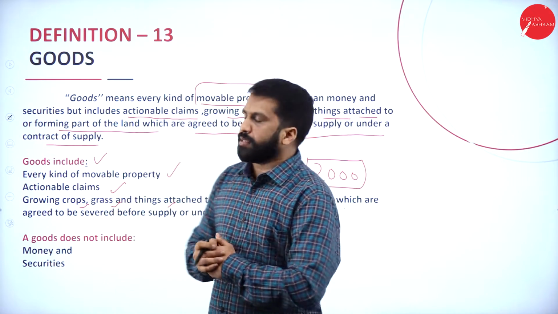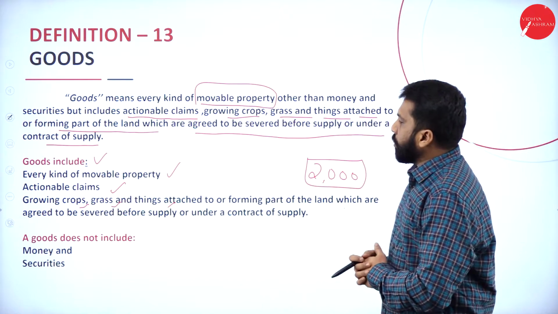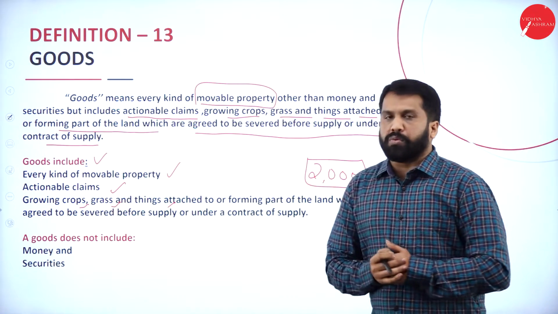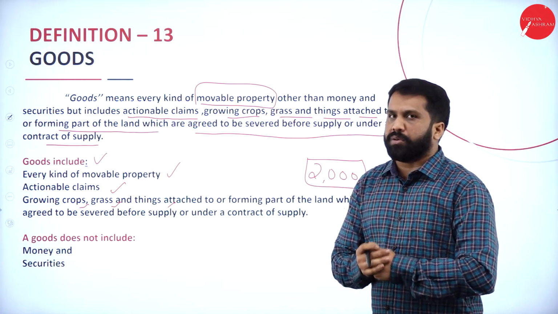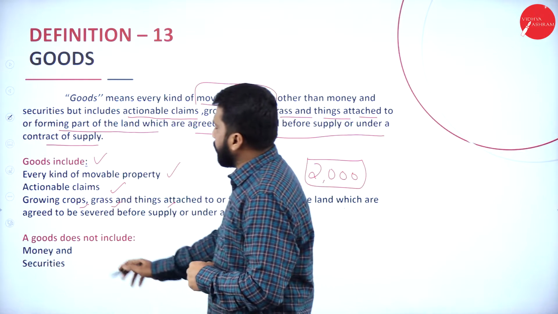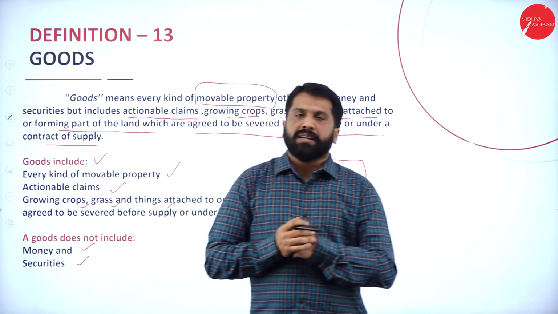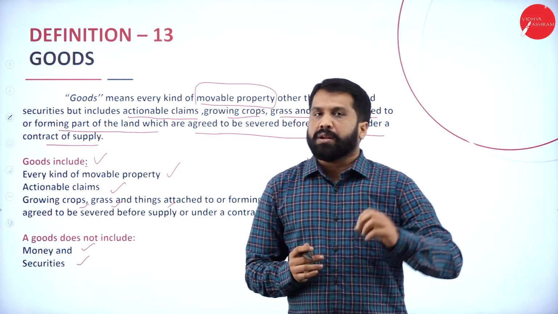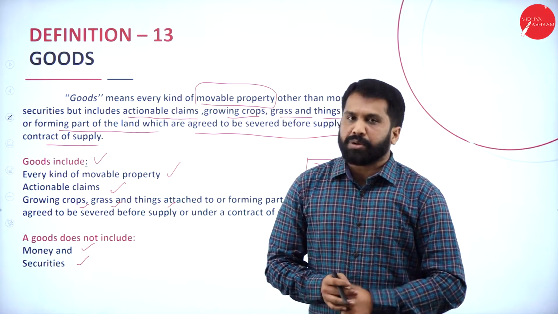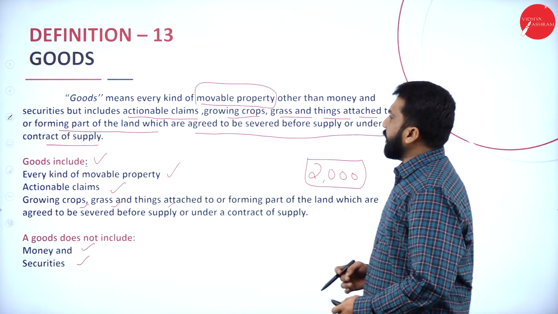Clear? Yes. Now, goods does not include what? Two things it will not include. Which are those? One will be money and security. Already we have discussed actually. So goods will not include money as well as security. Now, I'll go to the next one.